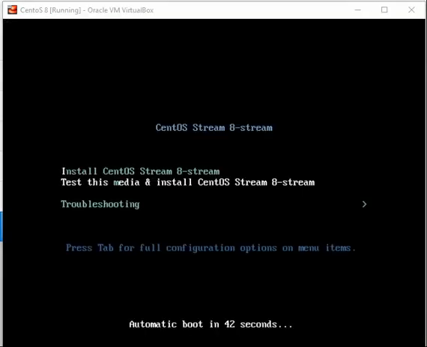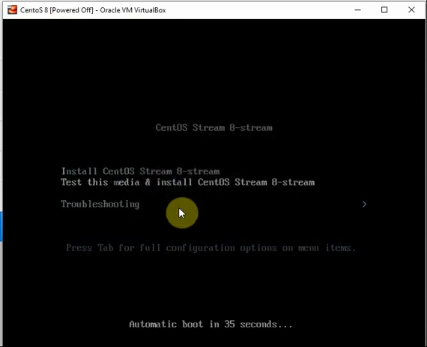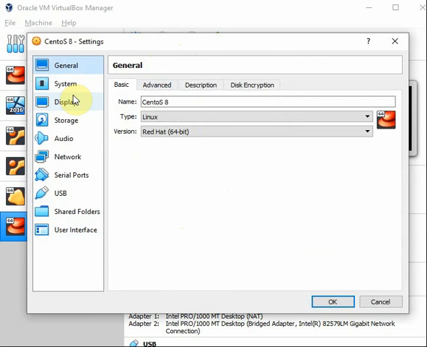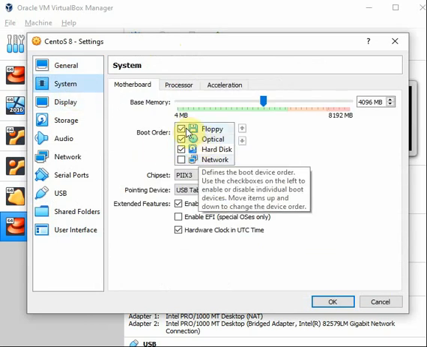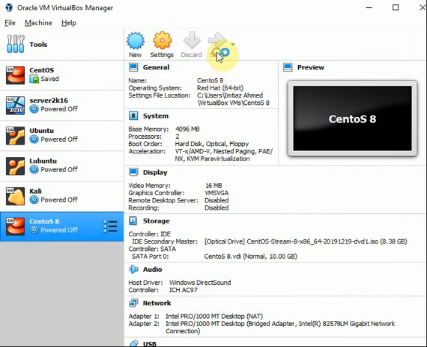So guys, after rebooting the system, once again the computer starts the installation. At this stage, simply power off the system and change the boot sequence. Go to Settings, System, and okay. Now the boot order is hard disk. Start the system and it will reboot.